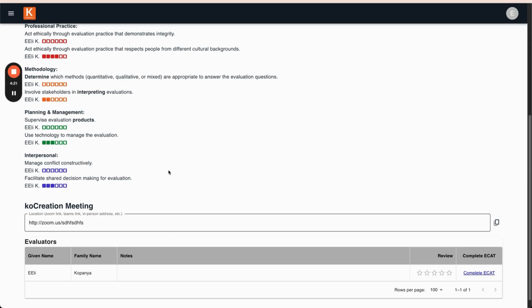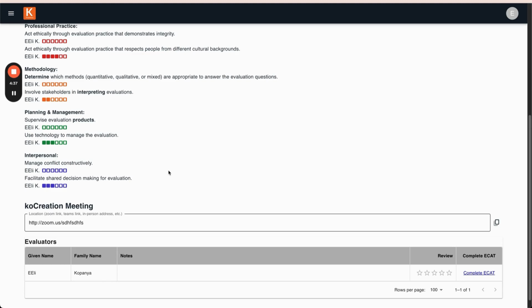Ideally, these notes should help you identify the evaluator or consortium who will be awarded the evaluation contract.